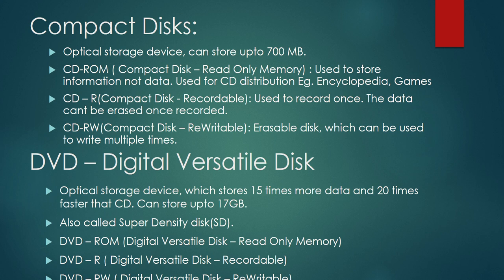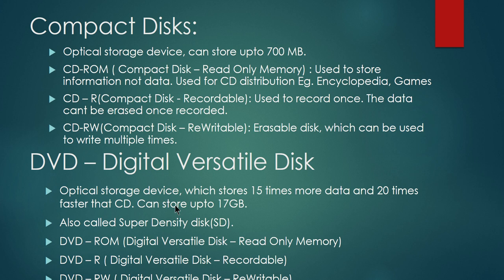Similarly, we have the DVD. DVD stands for digital versatile disk. Again, it comes under the category of optical storage devices. It will store 15 times more information, and it is comparatively very fast. That is the data reading capacity we talk about. It will read much faster than your CD. The data will be read very fast.